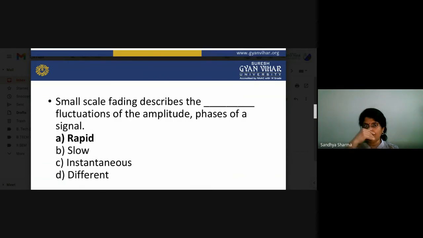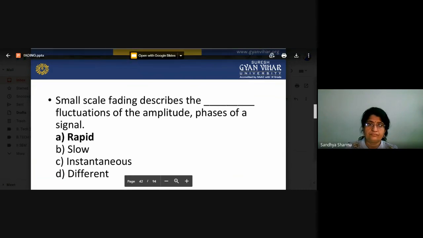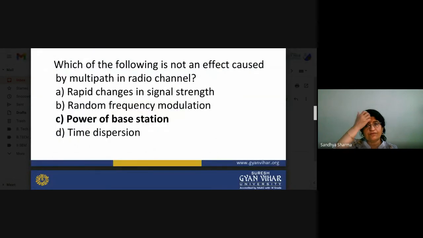Now we will move to small scale fading and large scale fading, which describe the fluctuation of amplitude and phase of a signal. If you are working on small scale fading, your fluctuations will be sharp. Your fluctuations will be either rapid, slow, instantaneous, or different. Now, which of the following is not an effect caused by multipath in radio channels? Rapid changes in signal strength, random frequency modulations, power of the base station, and time dispersion.